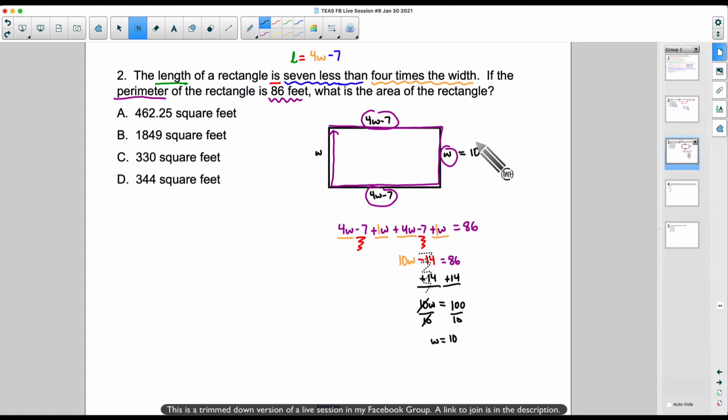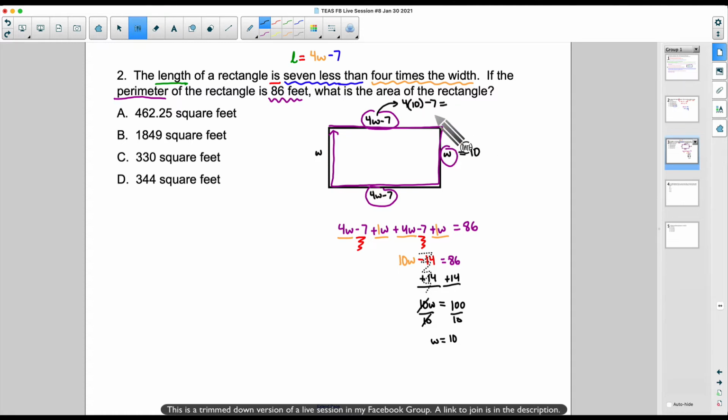But that's not what we're trying to find here. It says, what is the area of the rectangle? Well, since we know W is 10, I'm going to take my length and plug 10 into that W right there. So we're really taking 4W, that's 4 times 10 minus 7.